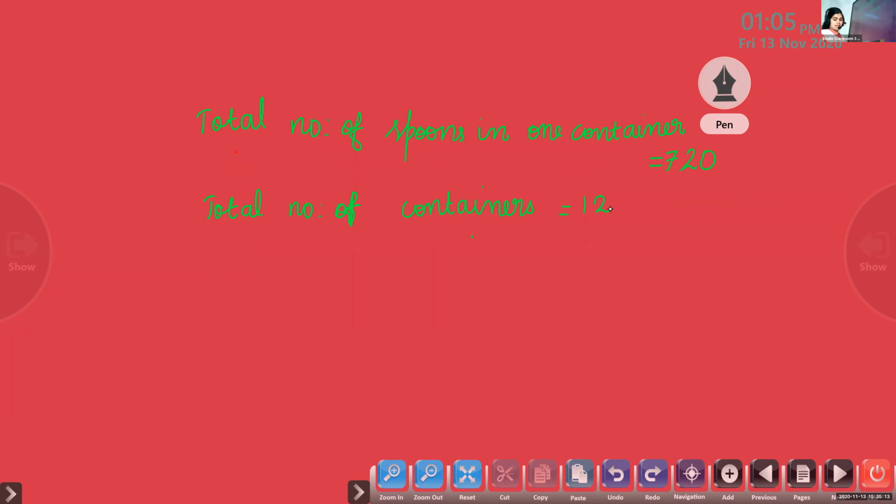12. And next step, total number of spoons. That is the thing we have to find out. Total number of spoons in all the containers equal to 720 into 12.